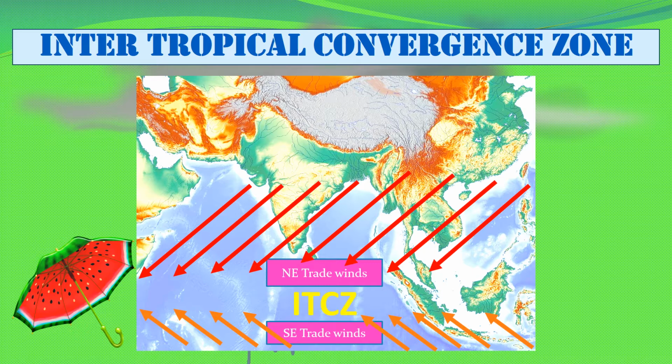This zone shifts towards north when the Earth's northern hemisphere is more inclined towards the sun, and it shifts towards south when the southern hemisphere is more inclined towards the sun. So monsoon season generally prevails at the time when the northern hemisphere is more inclined towards the sun. So this ITCZ shifts a little bit closer to India during this time, and that's how the southeast trade winds are forced to change their direction and they become southwest monsoon winds.